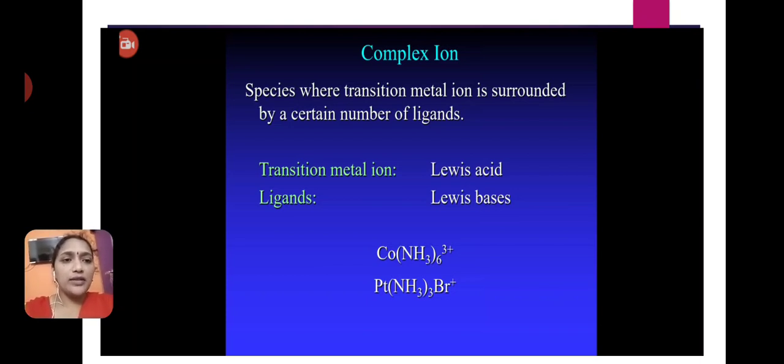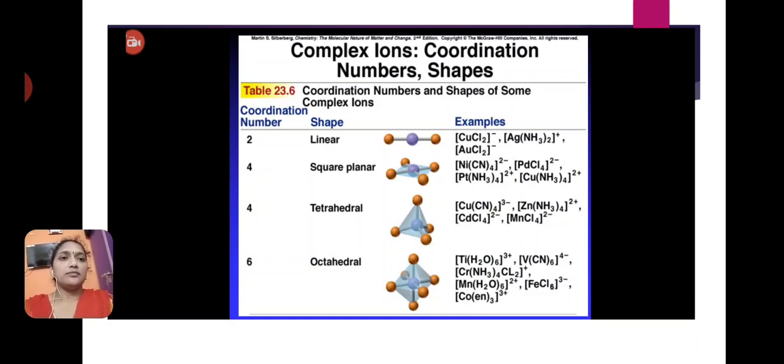Example compounds are the hexaamminecobalt(III) complex and the triamminebromoplatinate platinum complex. Next is complex ions, coordination numbers, shapes.